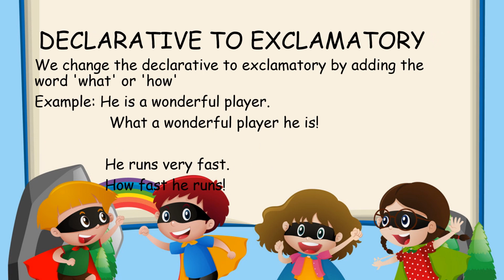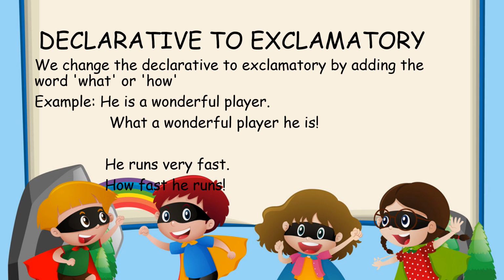Now let us see how to change declarative sentences to exclamatory sentences. We change the declarative to exclamatory by adding the word what or how. But where to add it and when we have to add that? Example, he is a wonderful player. Now if you have the vowels a or an in the given sentence, then you will use the word what.